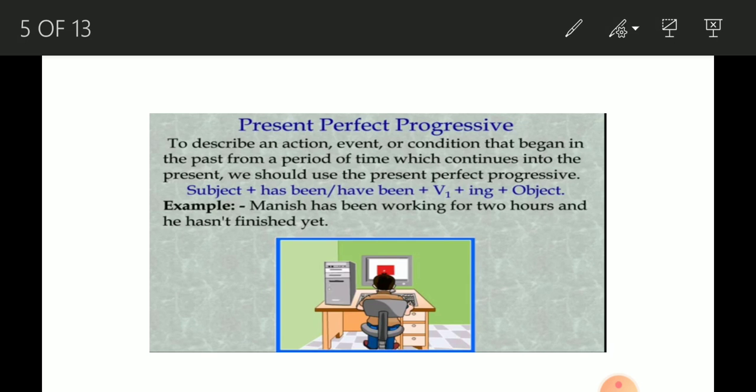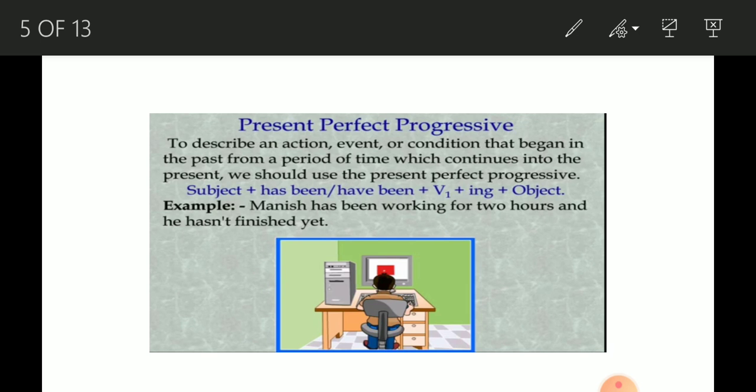The sentence structure of this is subject plus has been or have been plus V1 plus the ing form of the verb plus the object of the sentence. Manish has been working for 2 hours and he hasn't finished yet. It means he is working for 2 hours and his work is not completed yet, so it's going to continue in the future also.